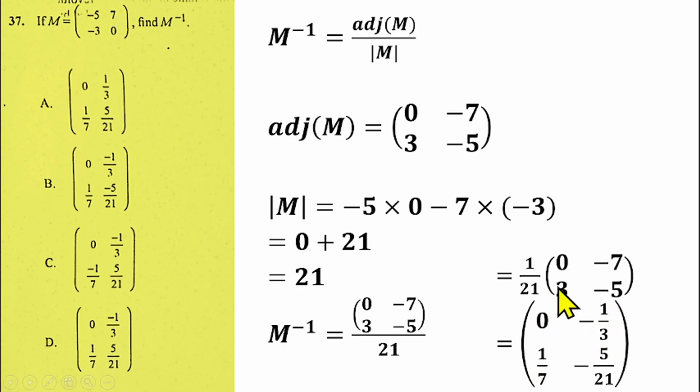So 1 over 21 times 3 gives us... 3 can go into 21, that will give us 7. So that will give us 1 over 7. Then minus 5 times 1 over 21 will give us minus 5 over 21, which is the inverse of the matrix we also find. And that will make